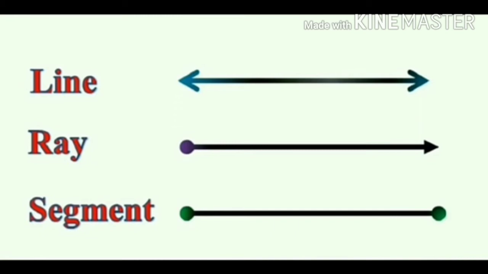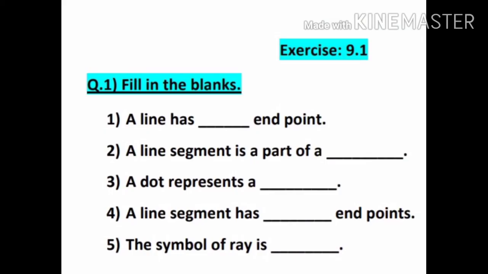Now let's do some more practice. Now we are having some fill in the blanks. Number 1, a line has dash end point. A line has no end point because it is having arrows at both sides. Number 2, a line segment is a part of a dash. As we know, line segment is a part of line. Ray is also a part of line.